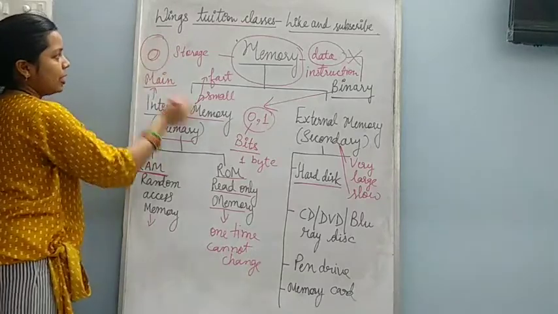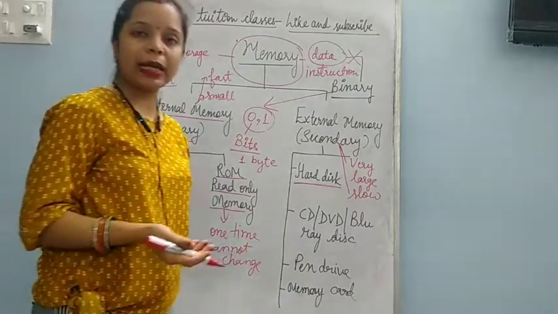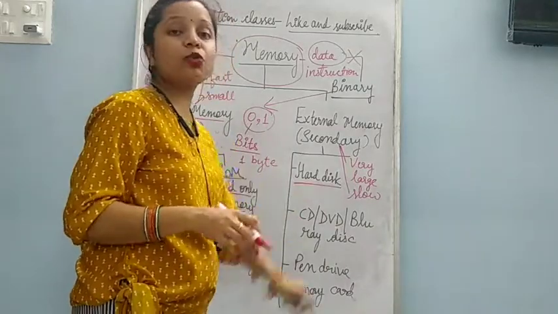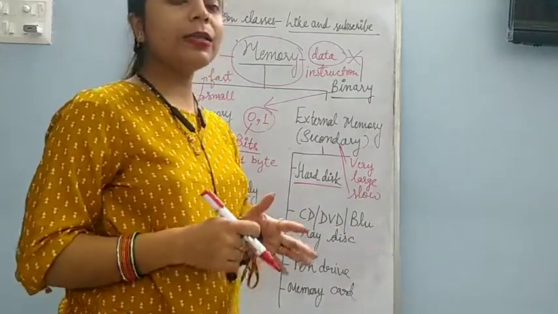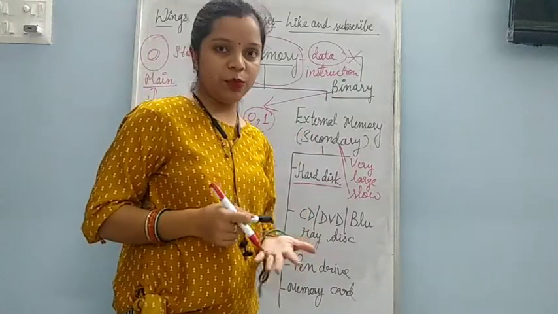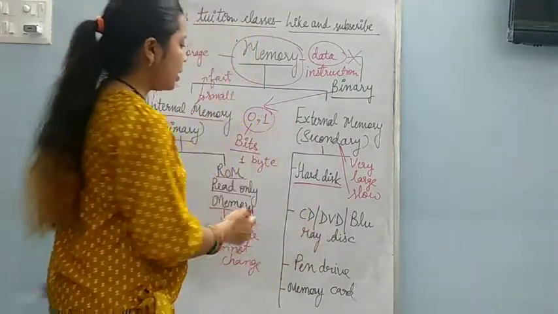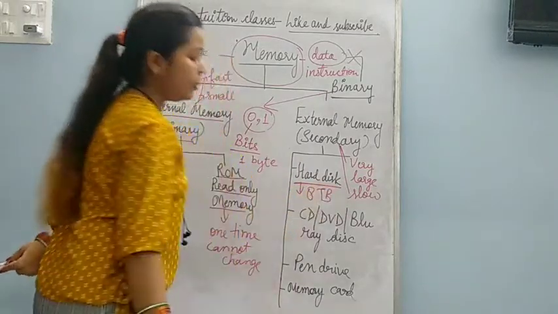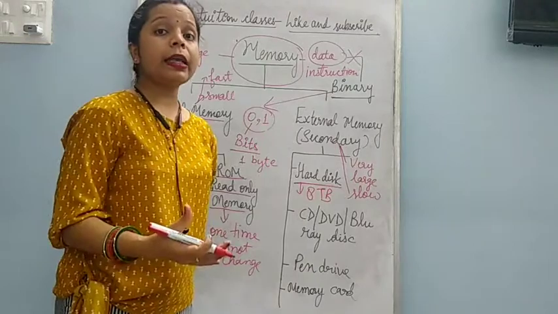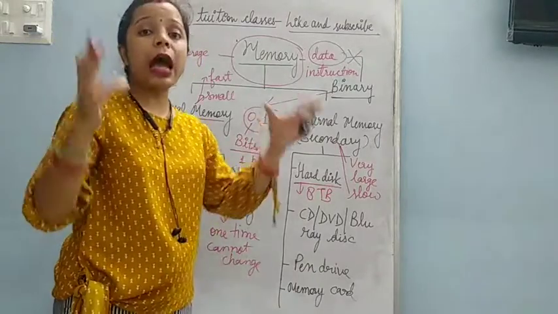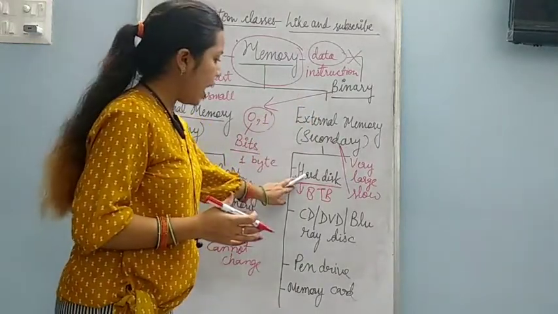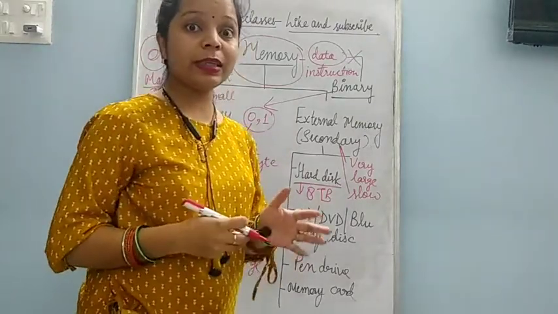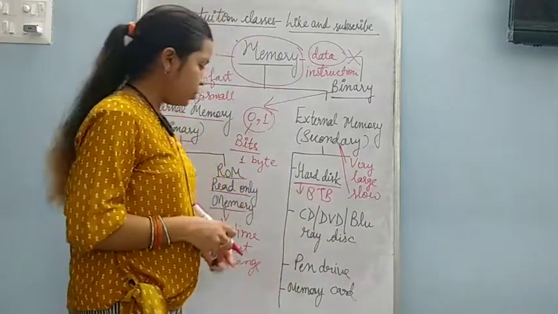One device is there, that is the hard disk, and it has plates like this. A circular plate is there inside the hard disk that is made up of metal, and on that metallic plate the data is stored in the hard disk. And this hard disk can store up to 8 TB of data. 8 TB means 8 terabyte of data, means it can store a large amount of data. So that's why hard disk is also known as the main storage of the computer.